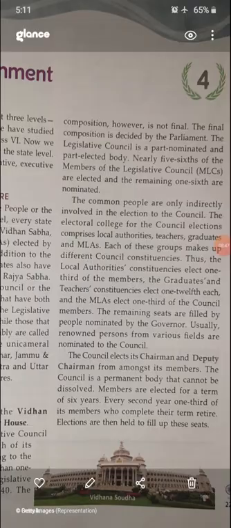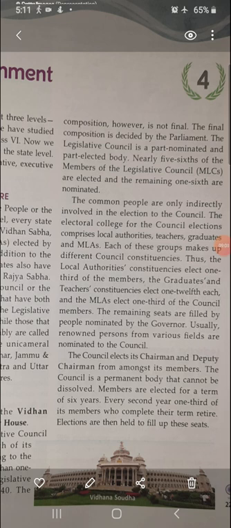Each of these groups makes different council constituencies. They will make a group and then they will decide this person will be elected as a member or this person will be nominated as a member.